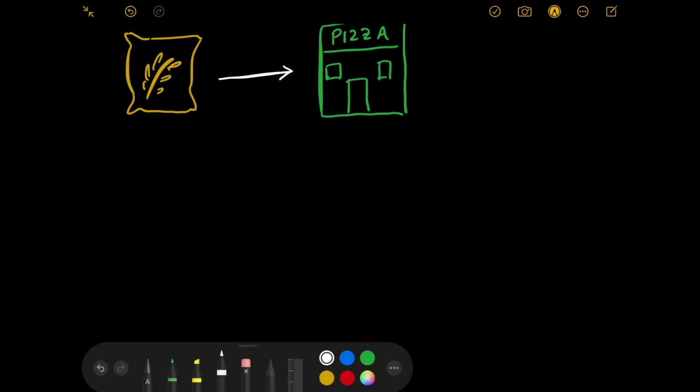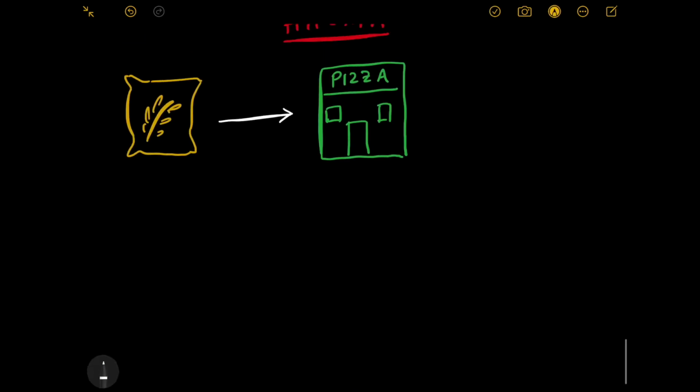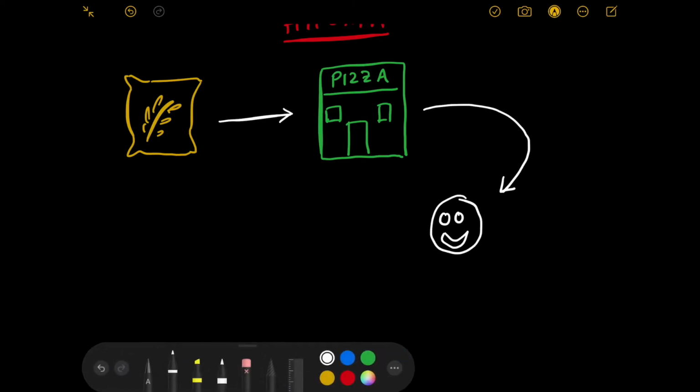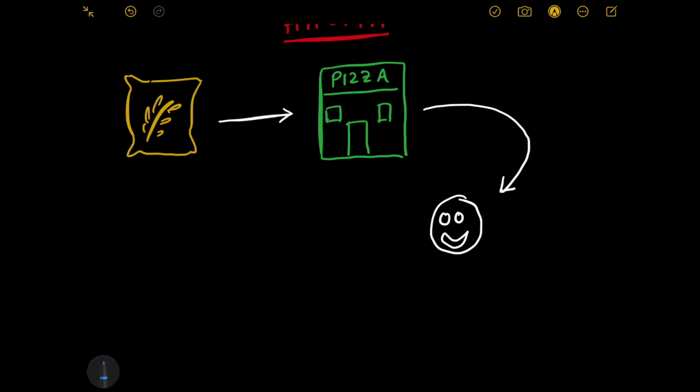Then what will happen? Once the pizza is prepared, this pizza will be delivered to me. But who will make the delivery? Try to think of it. There will be a guy who will be delivering the pizza, the delivery boy. That guy has to be there so that I can receive my pizza.